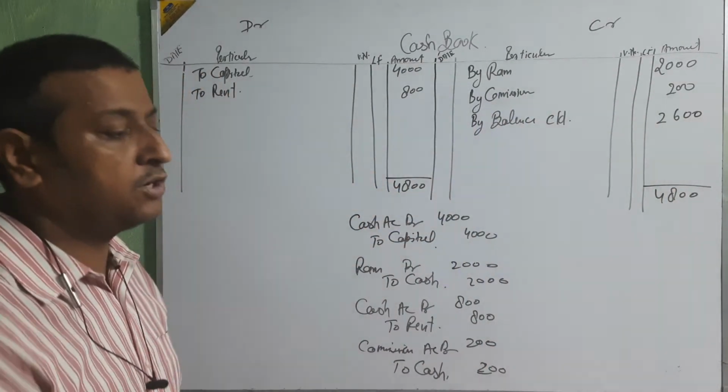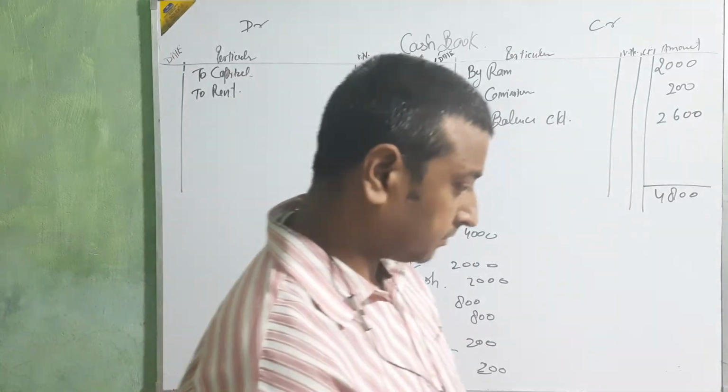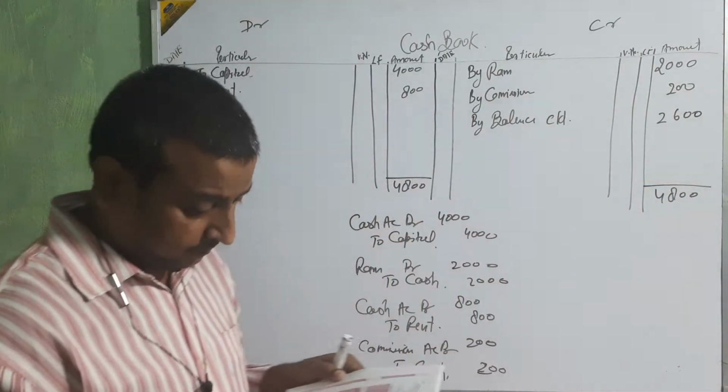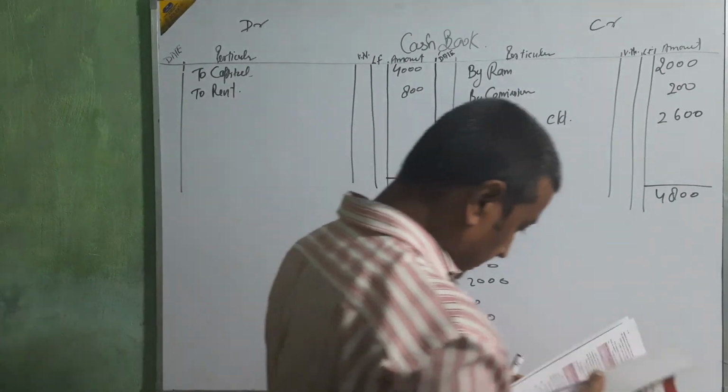Now I am going to take one question and explain it to you. It is going to be on the debit or credit side. Just see in the cash book.